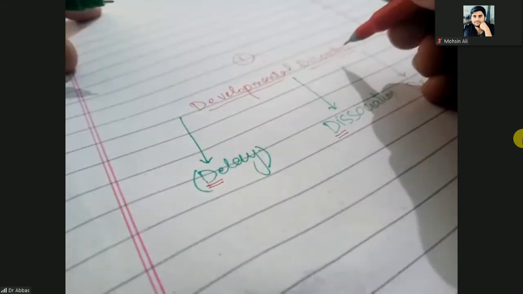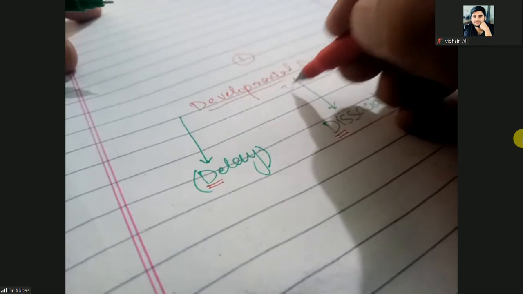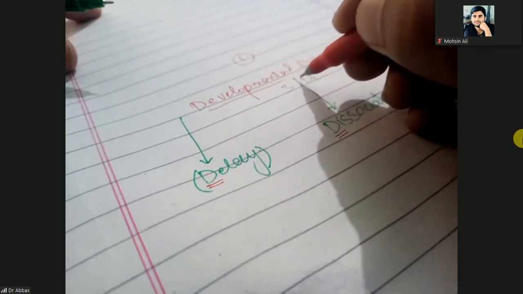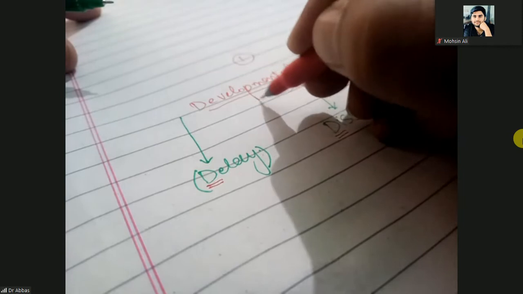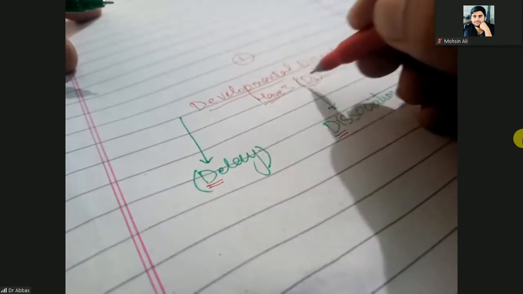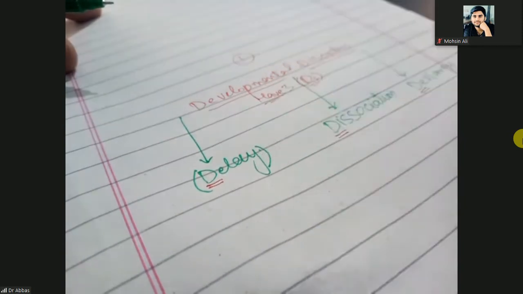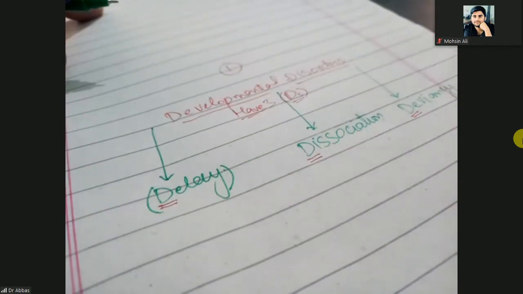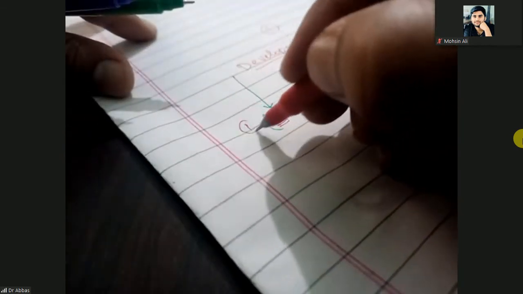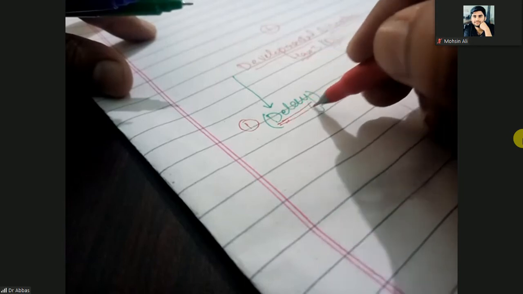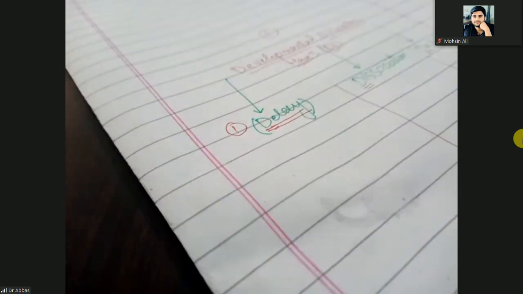Okay, so we can call it that developmental disorders have the three D's. One D for developmental delay, other D for dissociation, and other D for the deviancy. So let's discuss one by one. What is the delay, what is the dissociation, and what is the deviancy? So first look at the developmental delay.